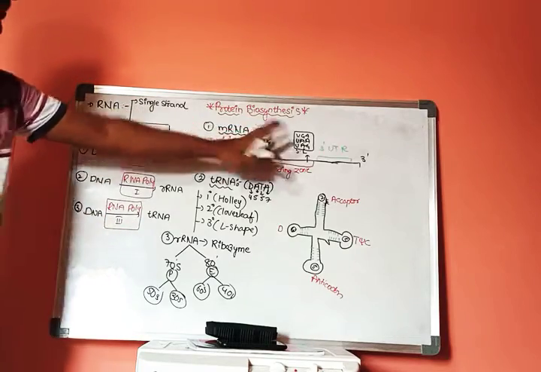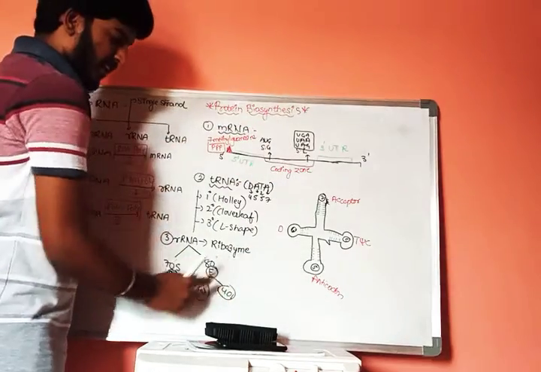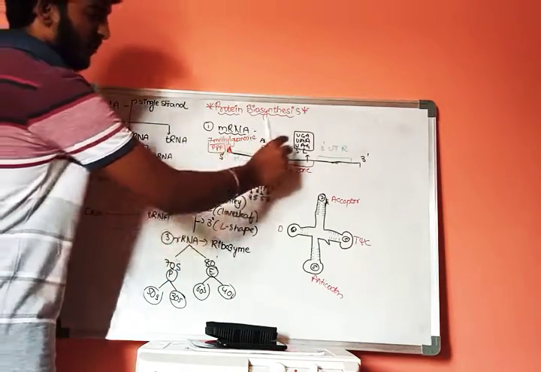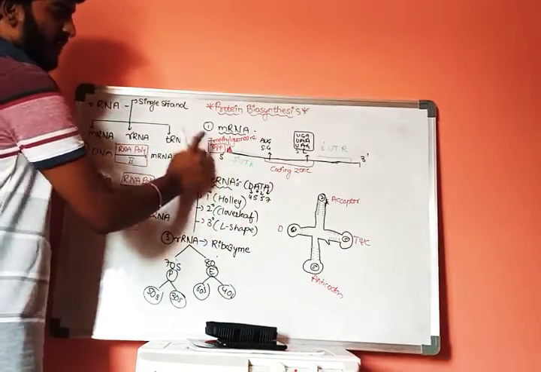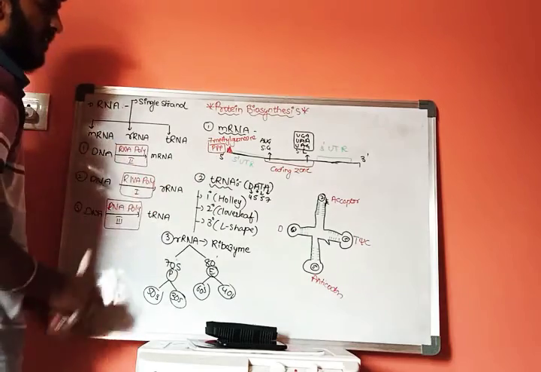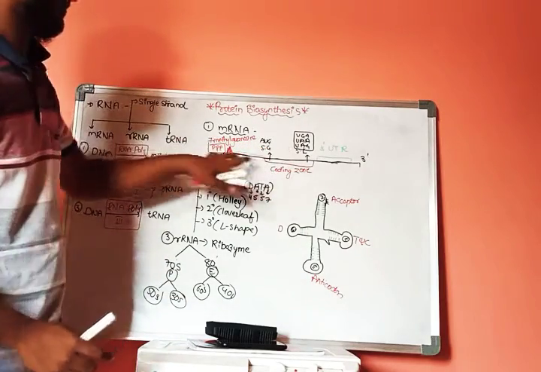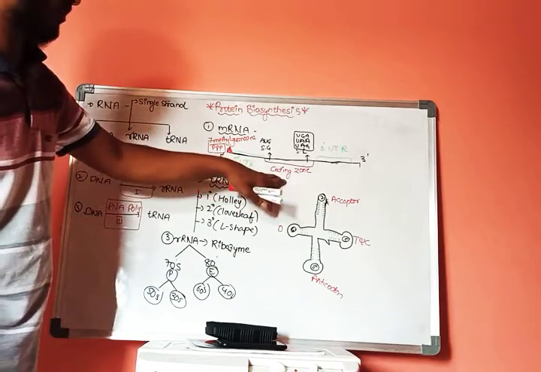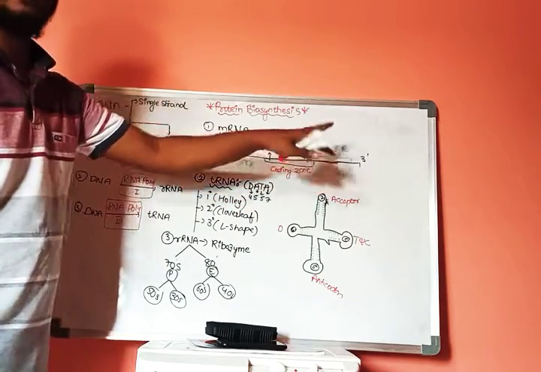This is a structure of mRNA, and this is a structure of tRNA, and this is a structure of rRNA. mRNA consists of four parts: the first one is 7-methyl guanosine triphosphate, and 5' untranslated region, and coding region, and 3' untranslated region.